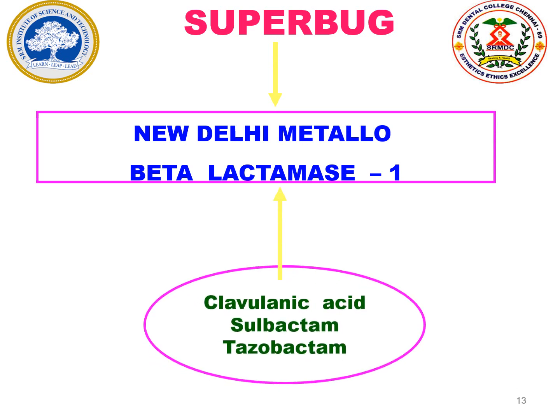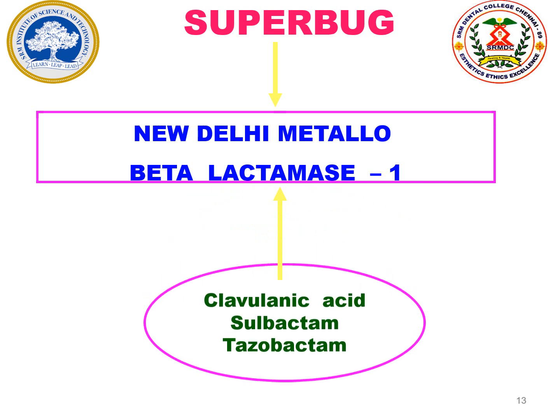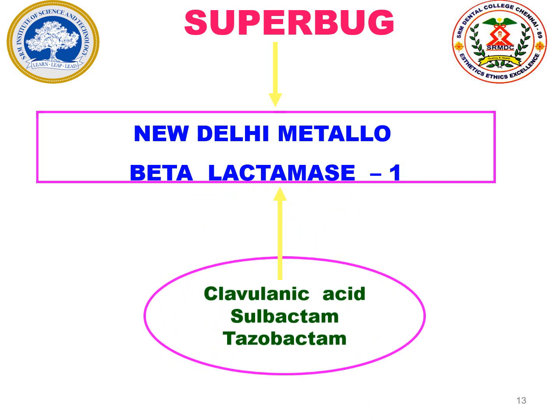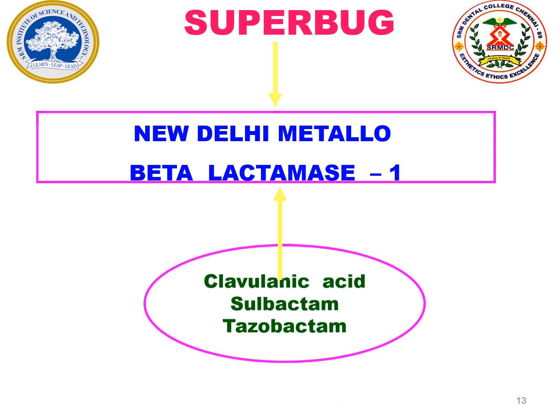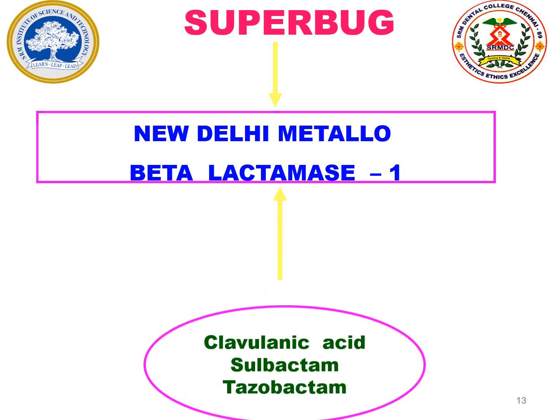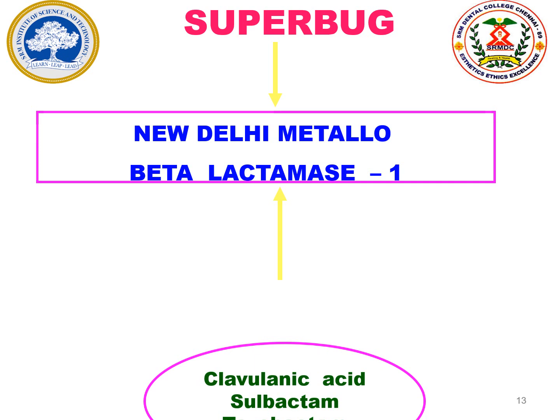Now this combination itself is not able to produce the action. Clavulanic acid, sulbactam and tazobactam are the beta-lactamase inhibitors, and tragically these drugs are not able to inhibit the superbug, NDM1. It is one type of beta-lactamase, and it destroys the action of the combination itself.